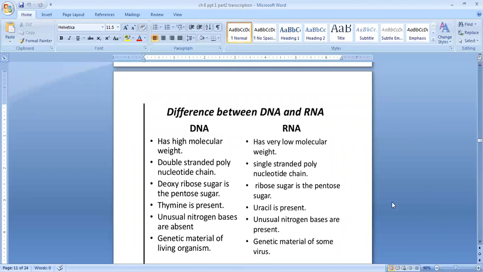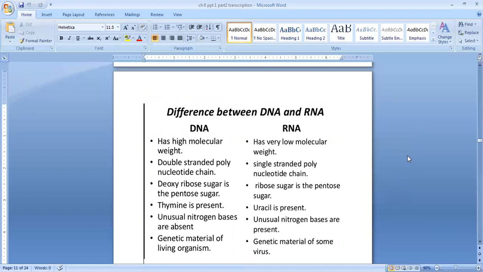Next we have to learn the difference between DNA and RNA. Before that, I just wanted to explain a few points about RNA. What is RNA? RNA's full name is ribonucleic acid. RNA was the first genetic material. So which is the first genetic material? RNA. RNA behaved as a catalyst as well as genetic material.